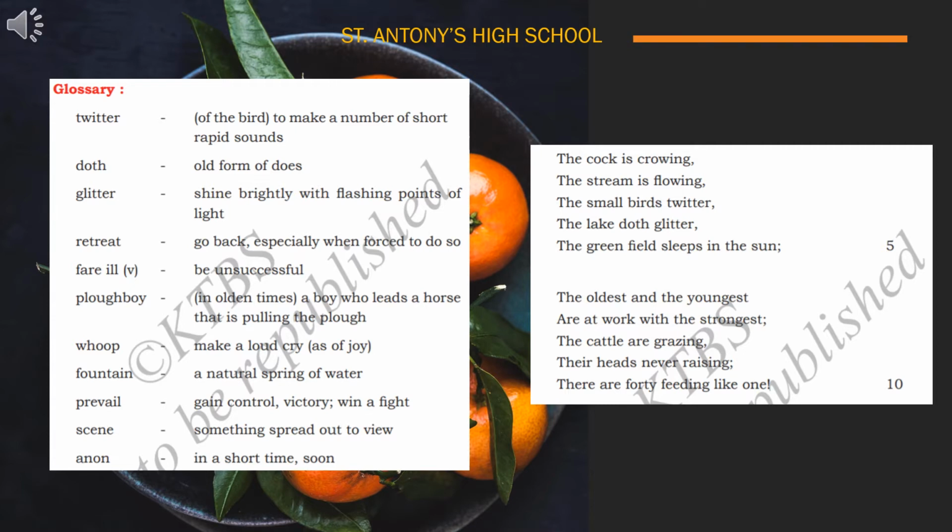Okay, next we'll move on to the poem. Before going into the poem, you open page number 10. You have some pre-reading text, that is a task. Complete these pre-reading task questions. You can see the question: how many seasons do we have in a year? Here you have spring, summer, autumn and winter.